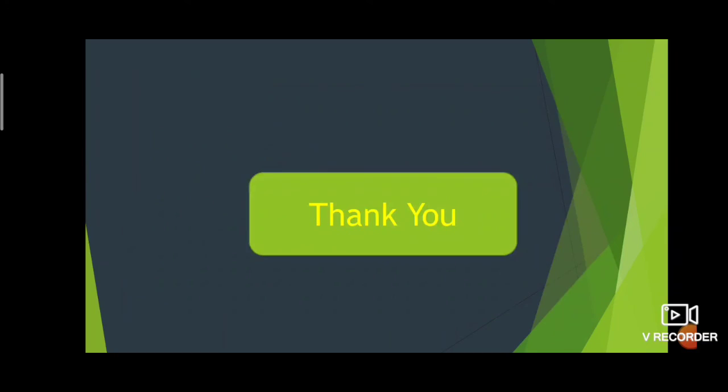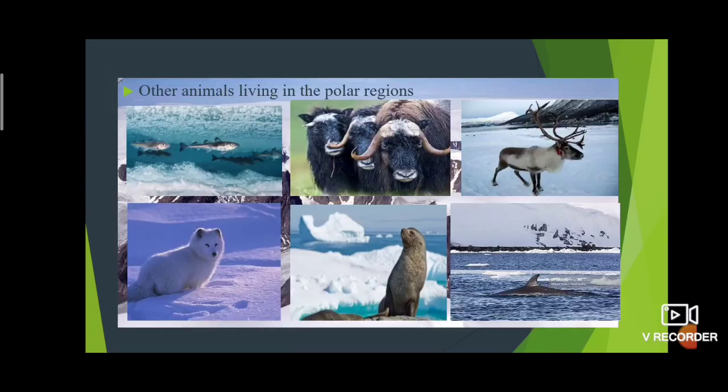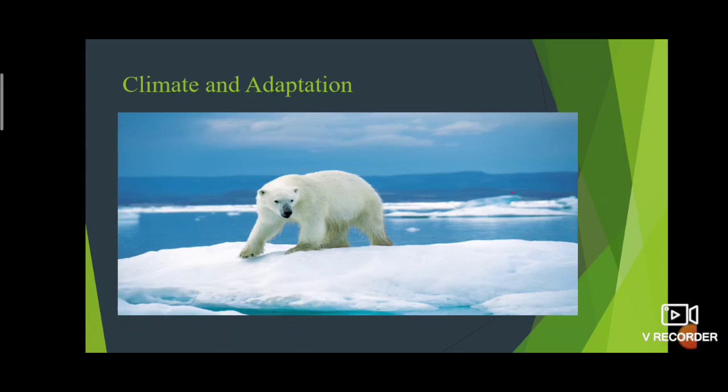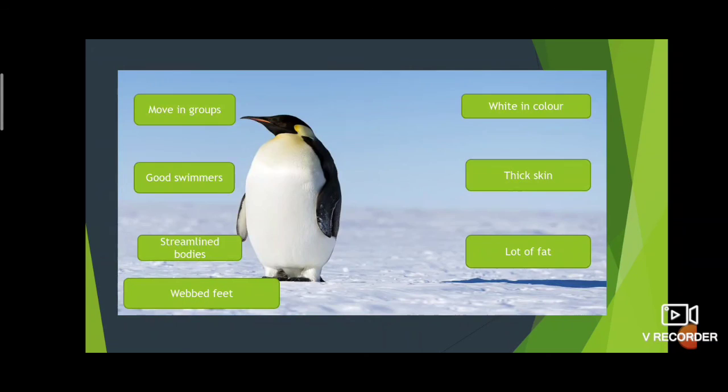Then what did we discuss today? Climate and adaptation. In the polar region, there are two animals, right? One is the polar bear and another one is the penguin. The polar bear has white fur. It has two thick layers of fur, a layer of fat under the skin, and it is also a good swimmer. It has wide and large paws and a strong sense of smell.